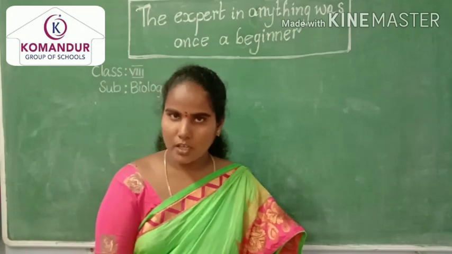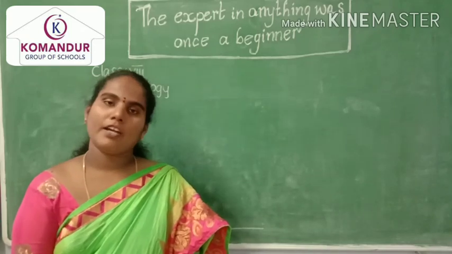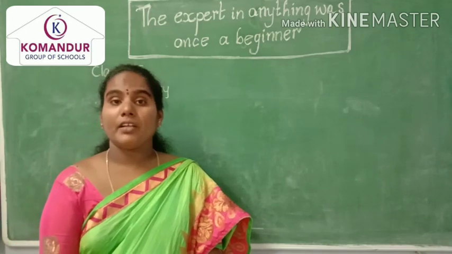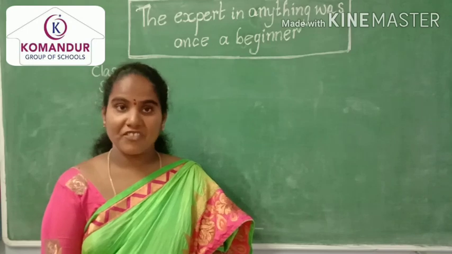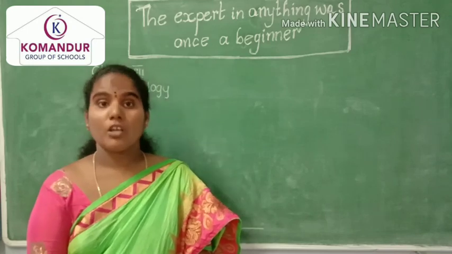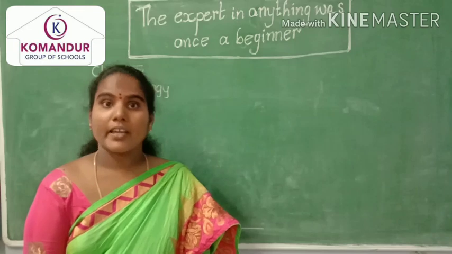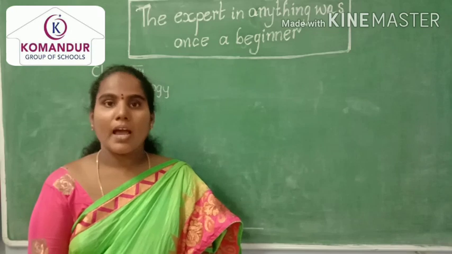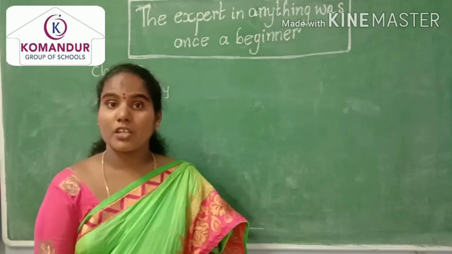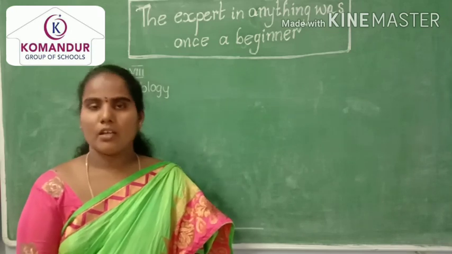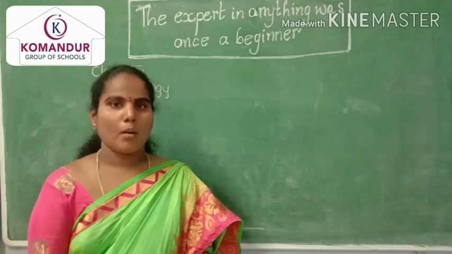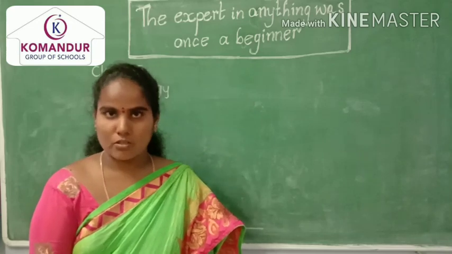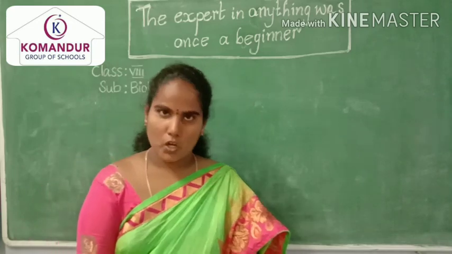Children, what did we discuss in this session? What is biology? What are the different branches of biology? The word biology is derived from the Greek words bios and logos. The three main branches of biology are botany, zoology and microbiology. And we know who the father of biology is: Aristotle is the father of biology.